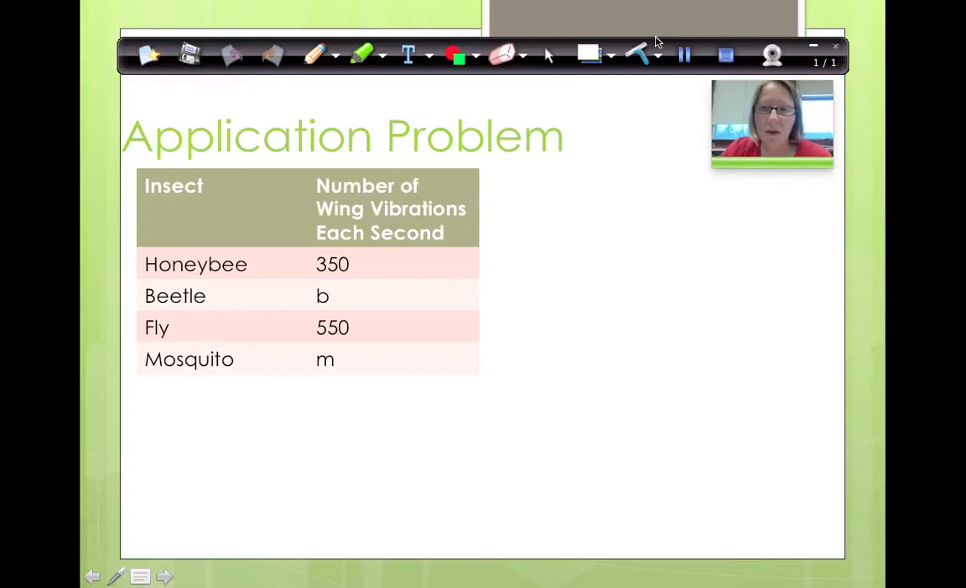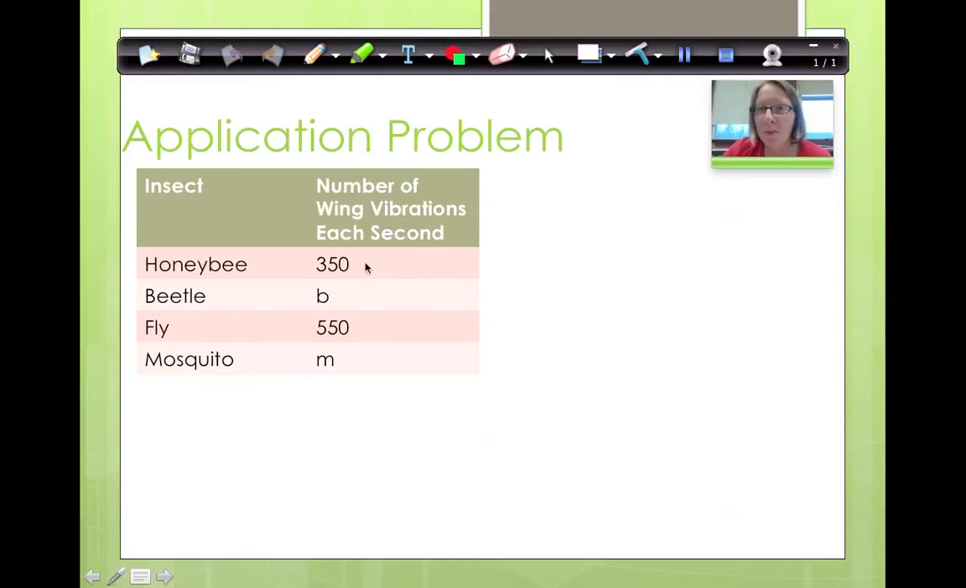Okay, now I want you to take a look at this. On the back of one of your templates, you're going to be writing these notes, but we're going to be using this table to help us with the next graph. But before we can do the graph, we need to do some other things. So my table has my data. I've got different insects: honeybee, beetle, fly, mosquito. This is the number of wing vibrations each second. So this sounds to me like this is how many times they can beat their wings per second.